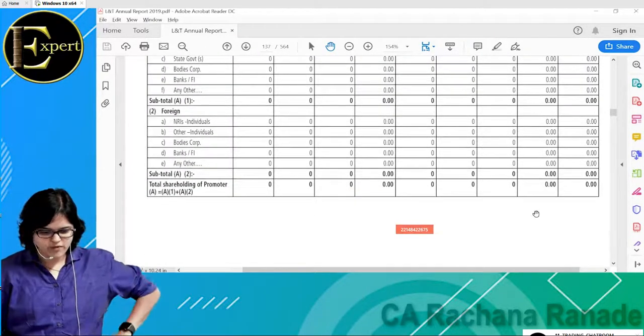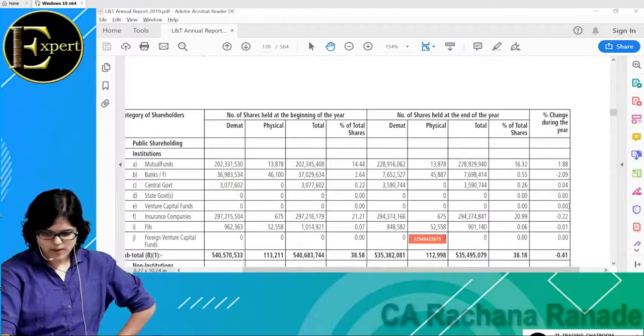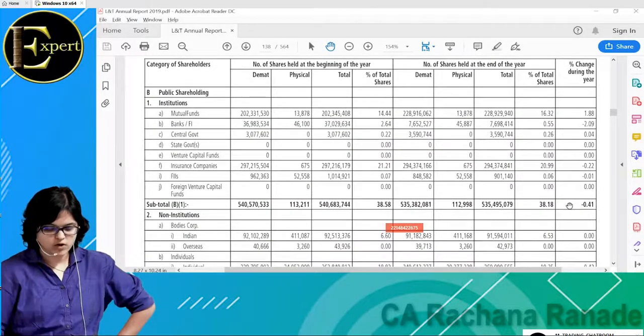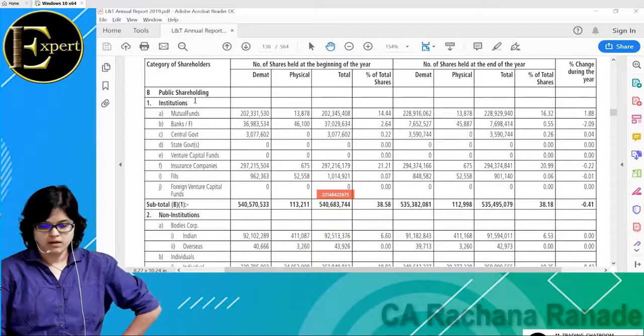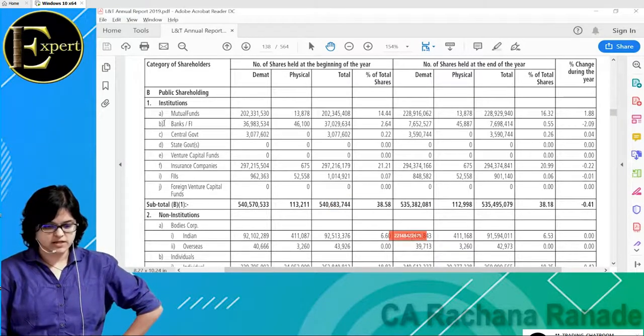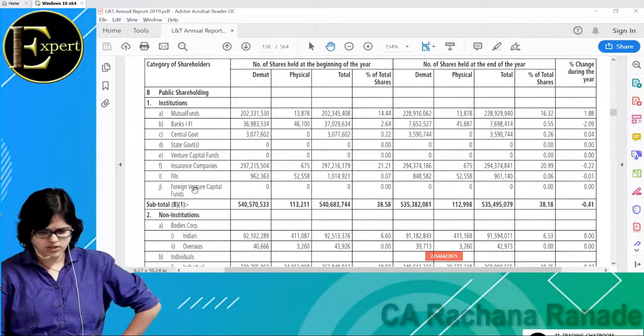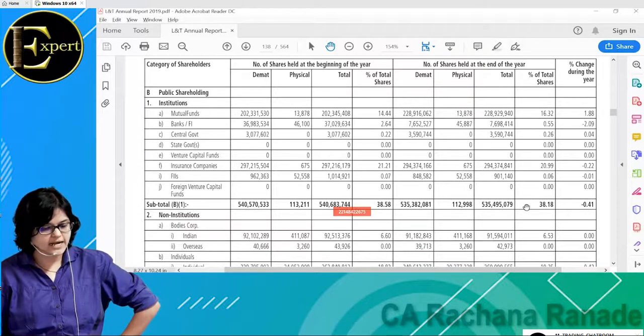How much of the public's money is in L&T? Public shareholding, all these institutions. Which institutions? Mutual funds, then banks, governments, all these put together. Here you'll see the number of shares at the end of the year. Total how much holding? 38%. Who is holding 38%? All the institutions. Who comes under institutions? Mutual funds, banks, government. These venture capital funds are like the investors that we were talking about.